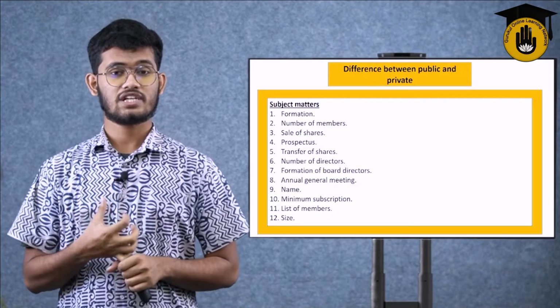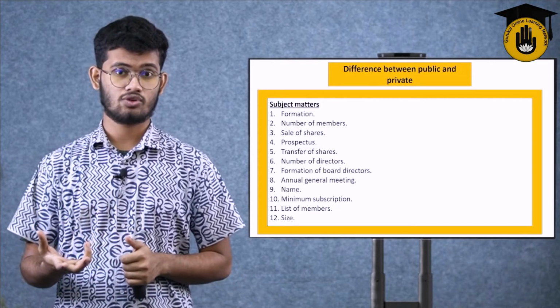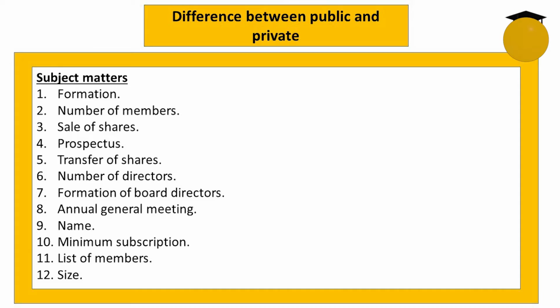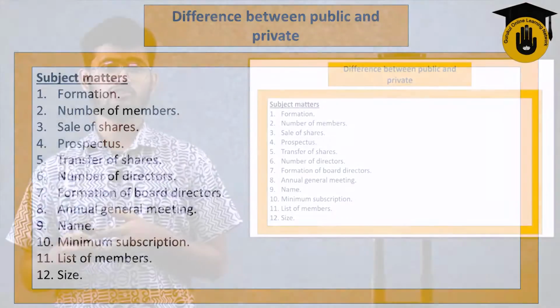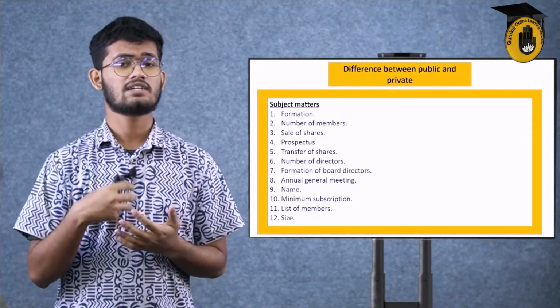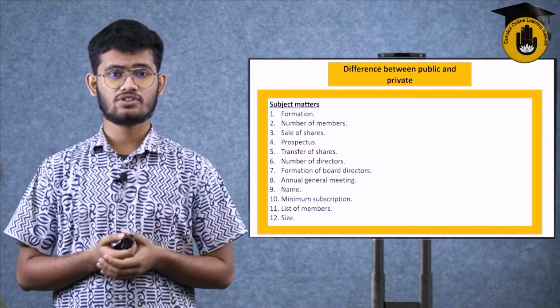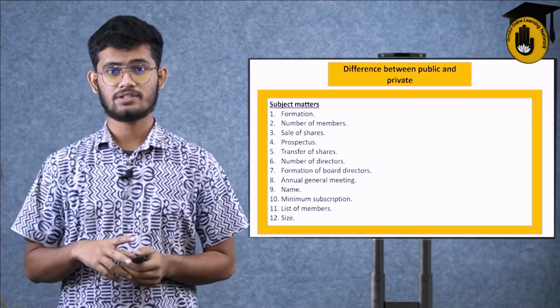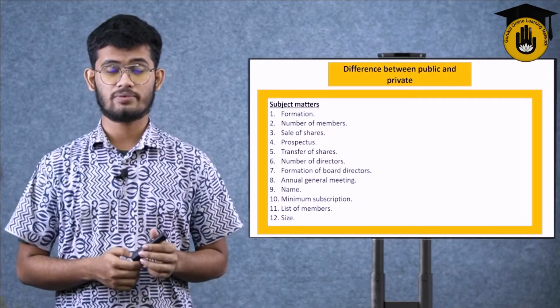The amount of shares they're selling is the amount of members or owners they will have in a company. Prospectus. Their prospectuses are very different between the public and the private company. Both of their prospectuses are different in terms of the general market. Transfer of shares is the easiest thing to do in a public company, because those are all general shareholders. They will take the shares.